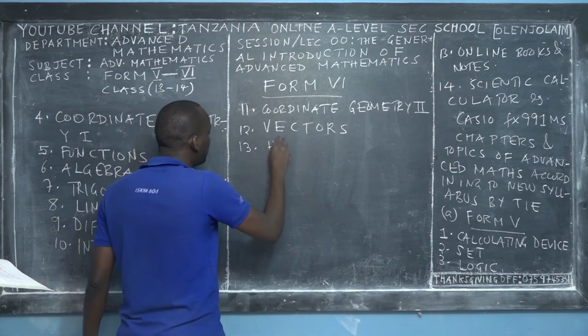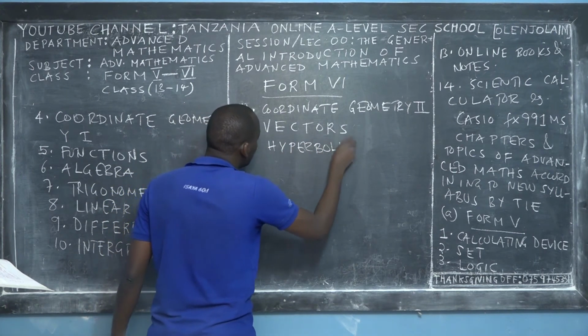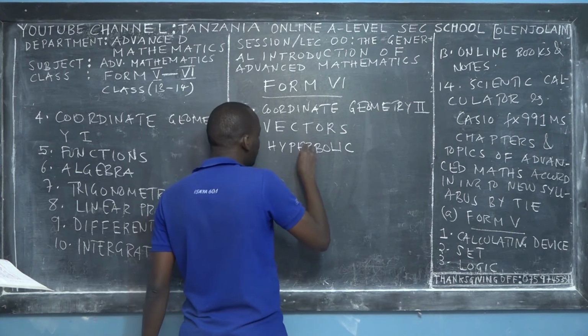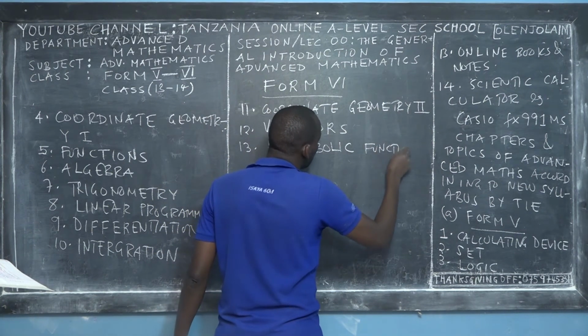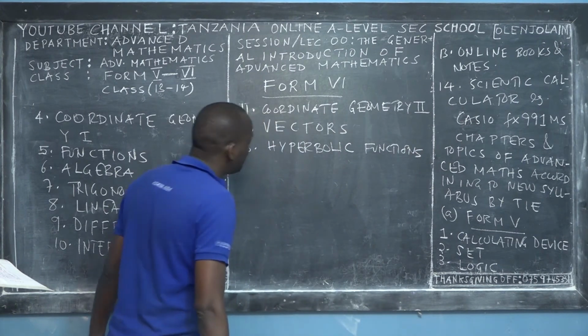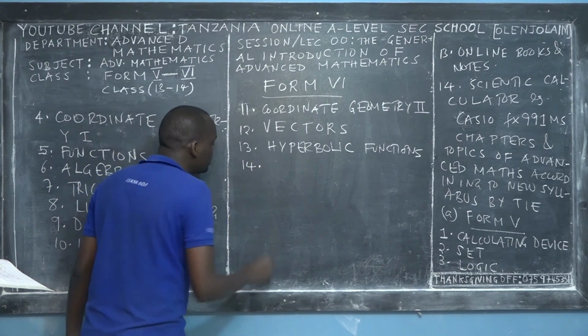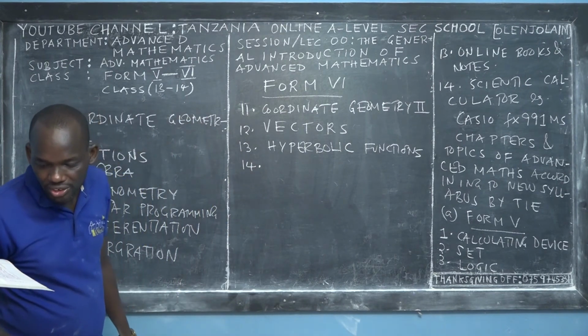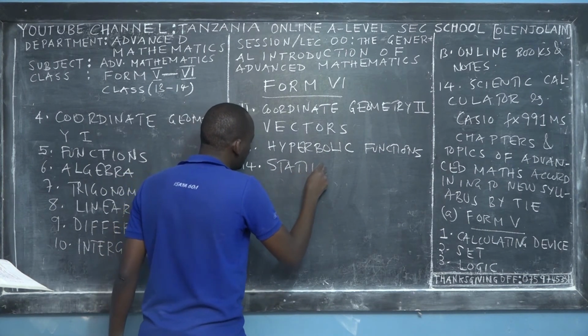Then the next topic after vectors is the hyperbolic functions, a continuation of calculus. We learn how to integrate and differentiate a hyperbolic function. Then the 14th topic, hopefully, is statistics. Yes, it is statistics.